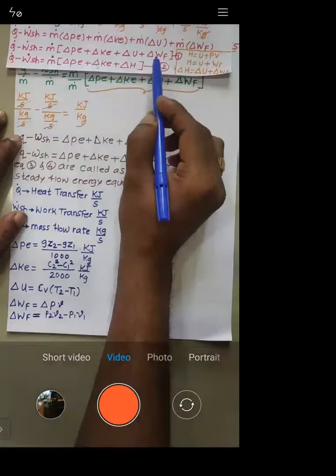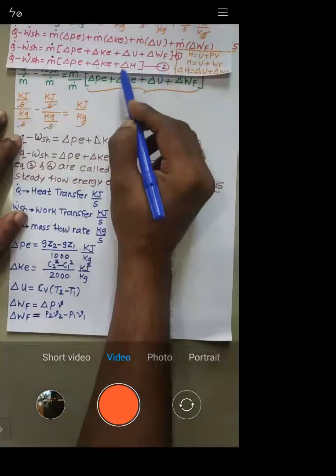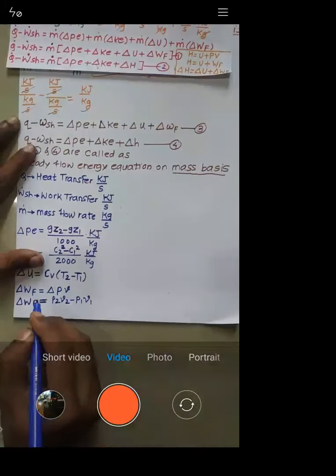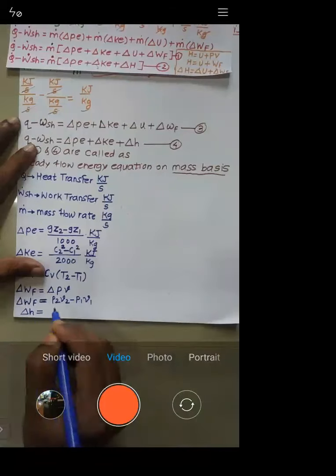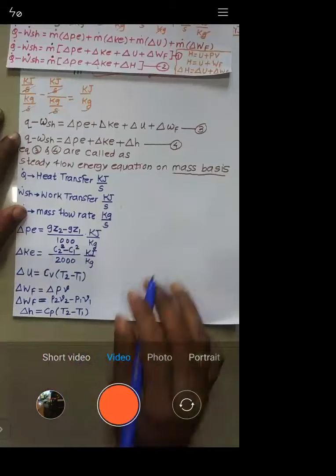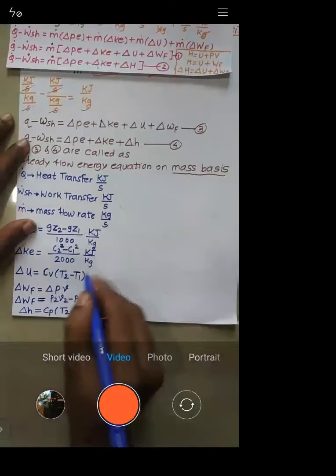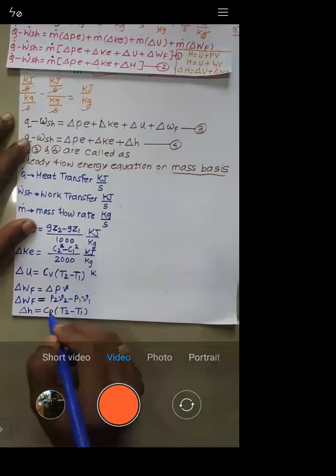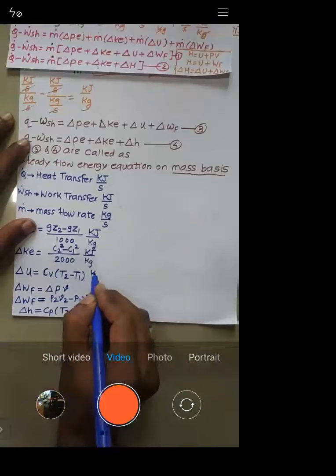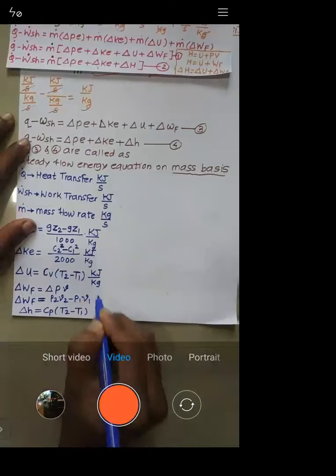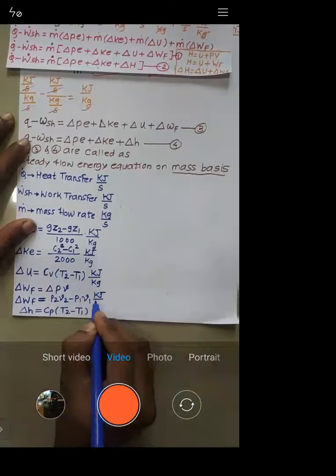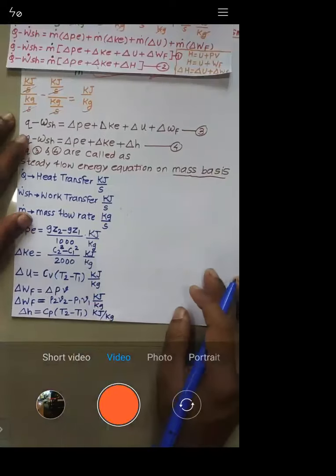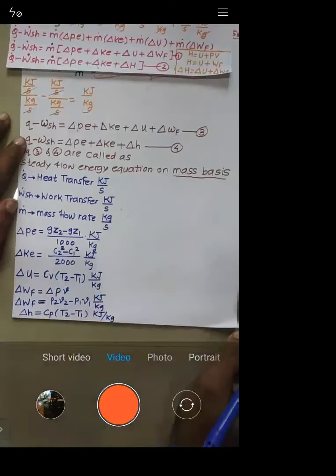So in the equation, these are all known. Again, what is the meaning of delta H? Let us calculate delta H. Delta H is given by Cp into T2 minus T1. Just as the formula for delta U is Cv into T2 minus T1, delta H is Cp into T2 minus T1. This formula I already explained. All of these will be in kilojoule per kg.